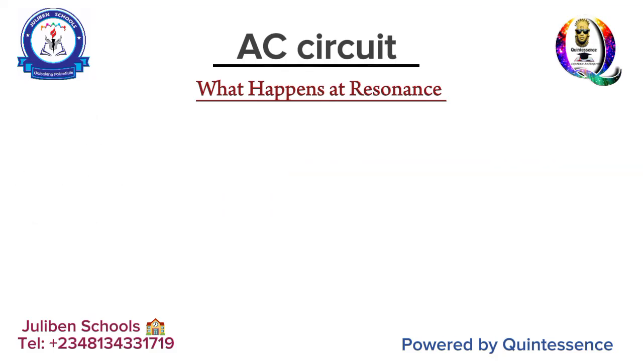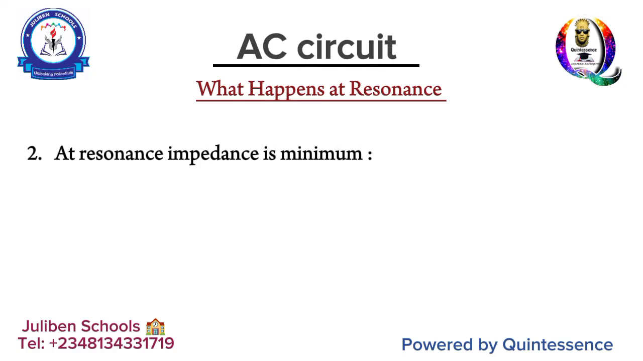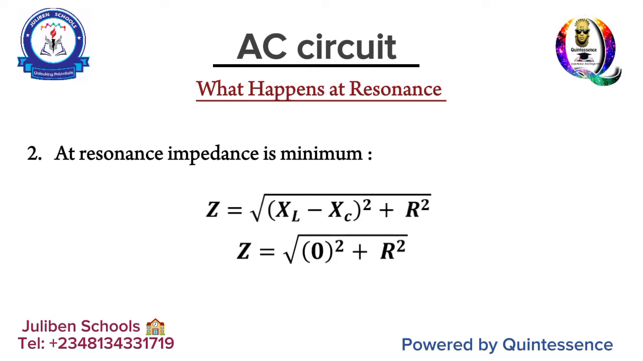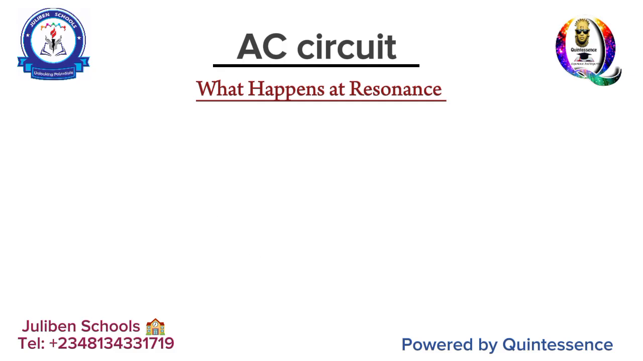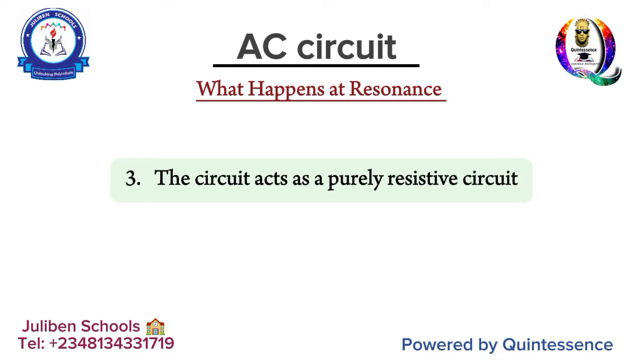The number 2 thing that happens is that at resonance, impedance is minimum. If you write the formula for impedance, square root of XL minus XC all square plus R square, because they are now equal, the difference between them is 0. So your impedance automatically becomes the square root of R square, which is R, and that's minimum. Then number 3, the circuit acts as a purely resistive circuit, because it is all about the resistor now. The capacitance and the inductance are equal, so they cancel each other.